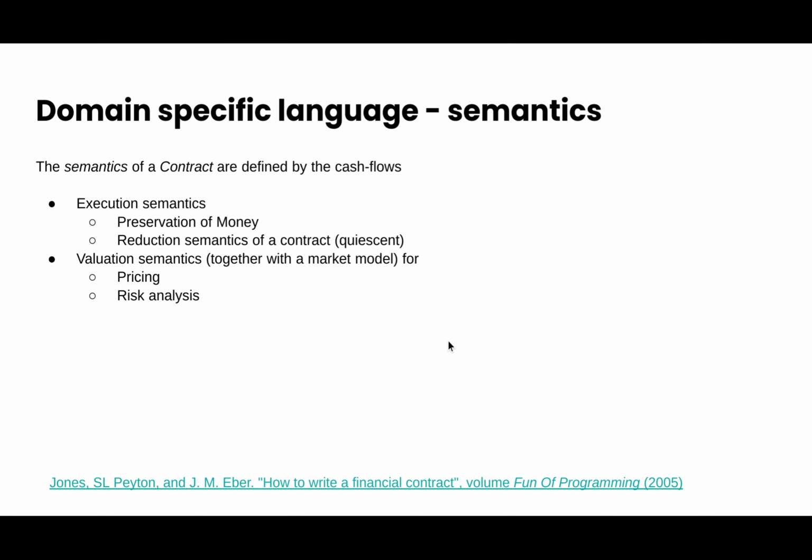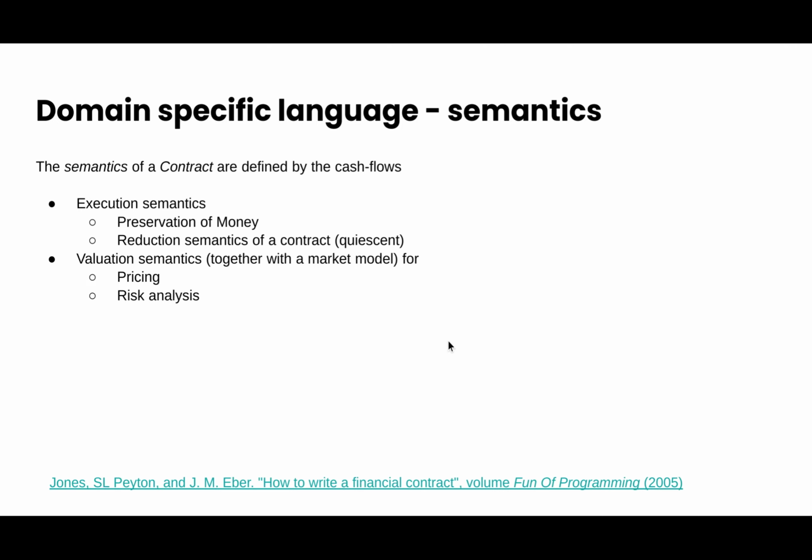With Marlowe, we have formally verified execution semantics. For example, there is a proof in Isabelle for money preservation. Also, the reduction semantics of a contract have been proved correct. The valuation semantics are based on the projected cash flows in conjunction with a market model. The valuation semantics allow us to give an answer to the questions about the price or risk characteristics of a contract. For pricing, we distinguish between contracts where analytical formulas are known and others where only numerical methods are available.